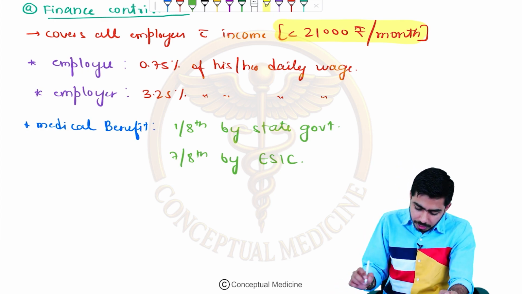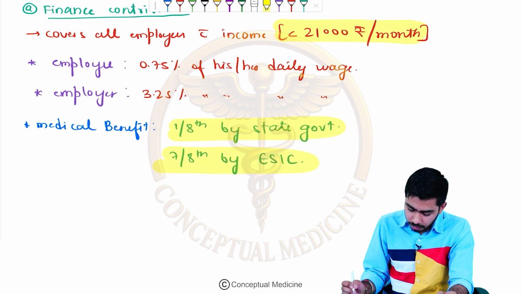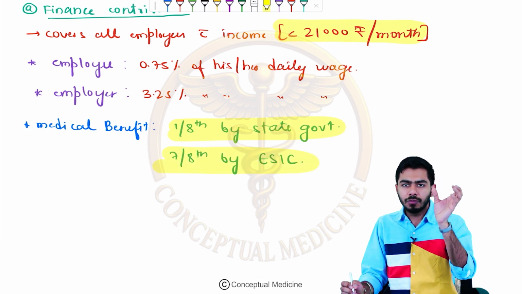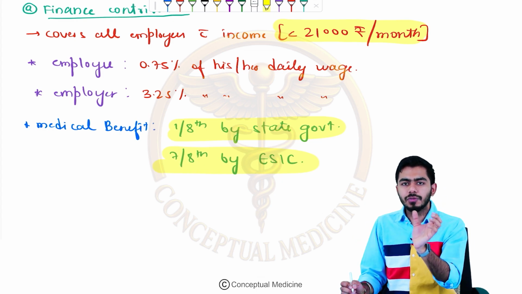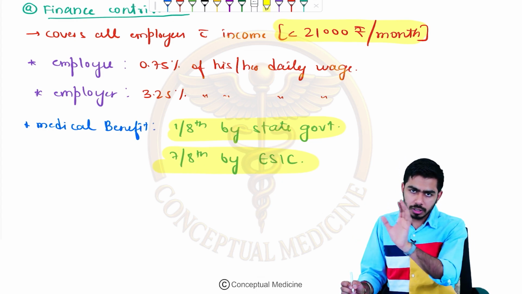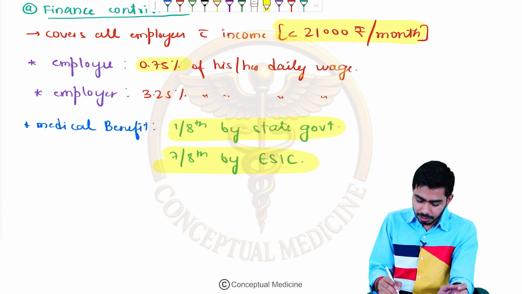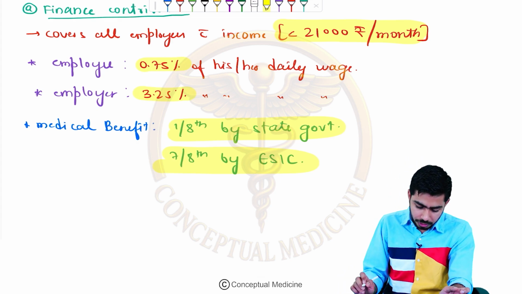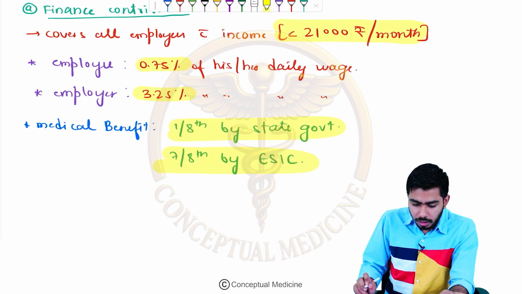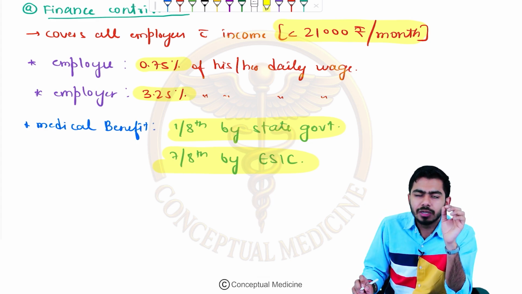Yes, it has been asked twice, so please do remember that usually we might be confusing that 1/8 will be given by whom and 7/8 will be given by whom. So be very clear. 7/8 will be given by the ESIC, 1/8 will be given by the state government. Employee will be providing 0.75% of the daily wage, and employer will be providing 3.25% of the daily wage, right?